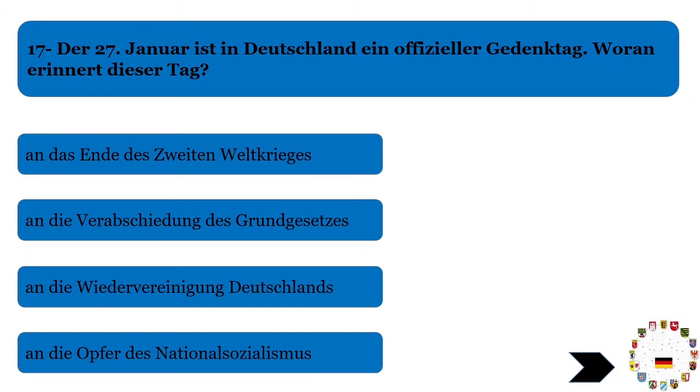Opfer is a term which is used for the people who were persecuted, or you can say the victims of that era. You know, this era from 1933 till 1945. In that era there were some victims, some specific communities or some people. So this date, 27 January, is actually a Gedenktag. It's a memorial day for those people during that era. Opfer is a German word which is used for the victims, for the years 1933 to 1945. This was the time that this date, 27 January, is called Gedenktag, the memorial day.